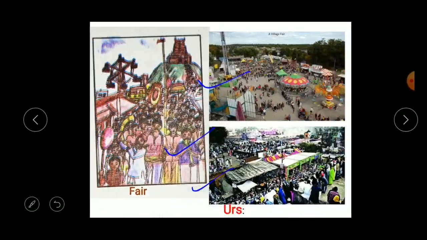So here, when you see this picture, children, you can see the people are moving together in a group, and the beats of the drums are getting louder. You might have heard, when you visited a village fair or any urs, the beats of the drums are very loud, and some people wear the mask of a tiger or other animals and dance. Yes, they make different expressions, and they entertain the people there, right? And the people of the village prepare the food for all those who presented the cultural items in the fair or in the urs, right?